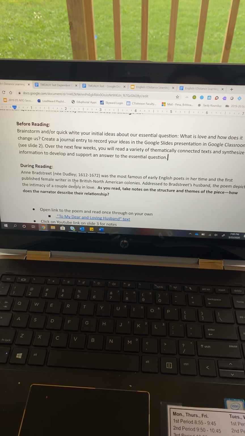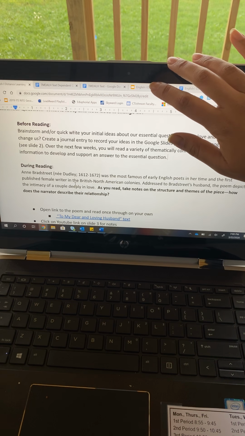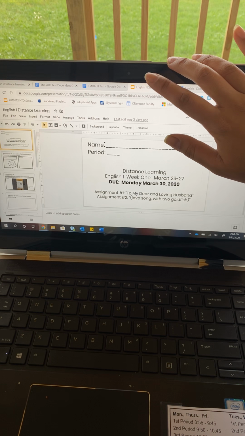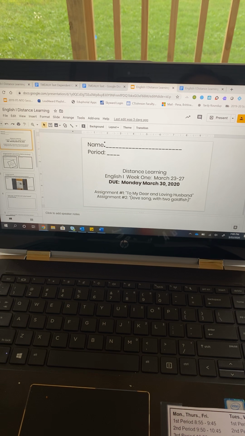Create a journal entry to record your ideas in the Google Slides presentation in Google Classroom. See slide 2. Over the next few weeks, you will read a variety of thematically connected text and synthesize the information to develop and support an answer to the essential question. So if we go over to our Google Slides, this is posted for you in Google Classroom under assignments. What you need to do is make a copy of this so that way you can record your personal answers on each slide that you are assigned to.